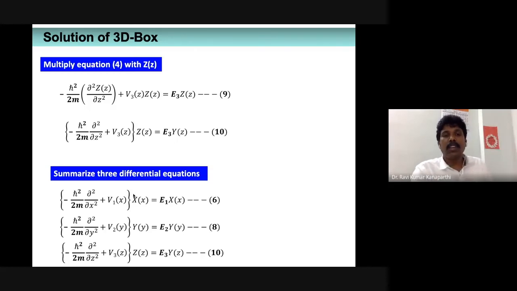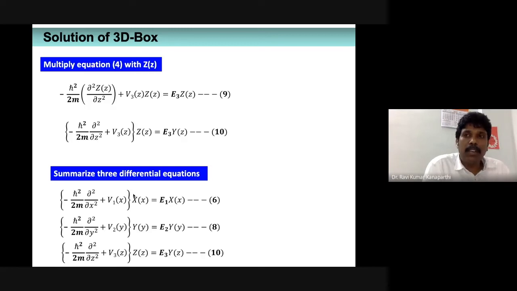Of course, V1 of x, in the place of V1 of x, we have 0. We will come to that later. But otherwise, initially when we wrote the time-independent Schrodinger wave equation for a particle confined to a one-dimensional box, it is essentially the kinetic energy operator plus the potential energy multiplied by the wave function, which is equal to E psi, right? That's all, right? So the expression number 6 is essentially nothing but